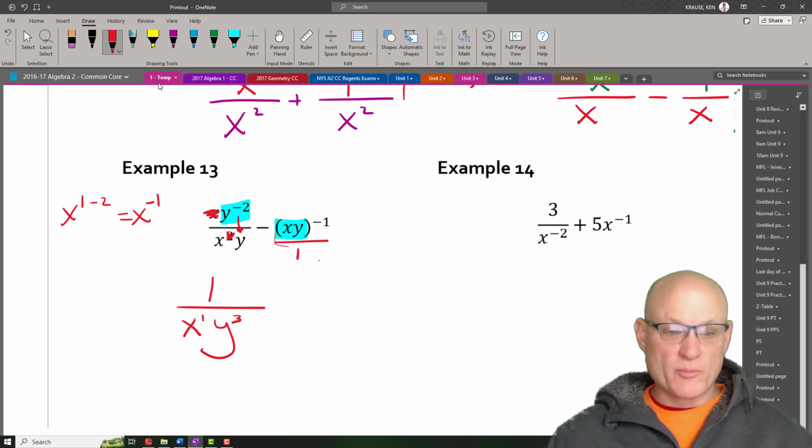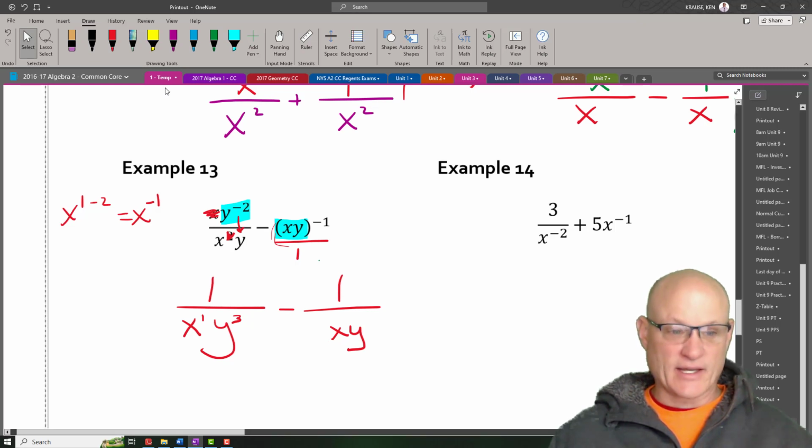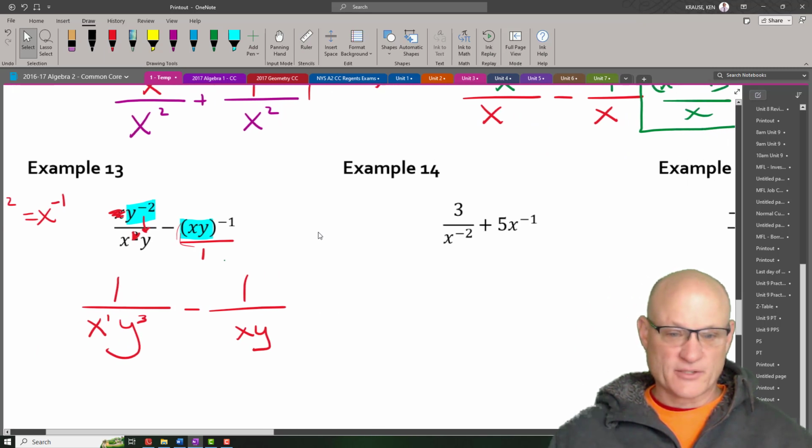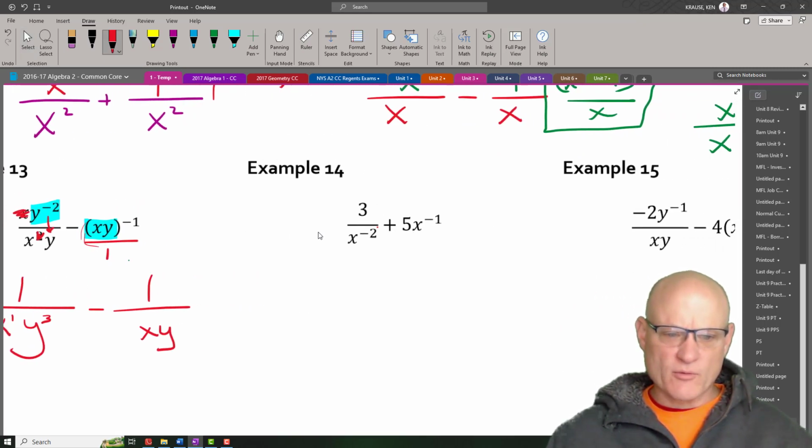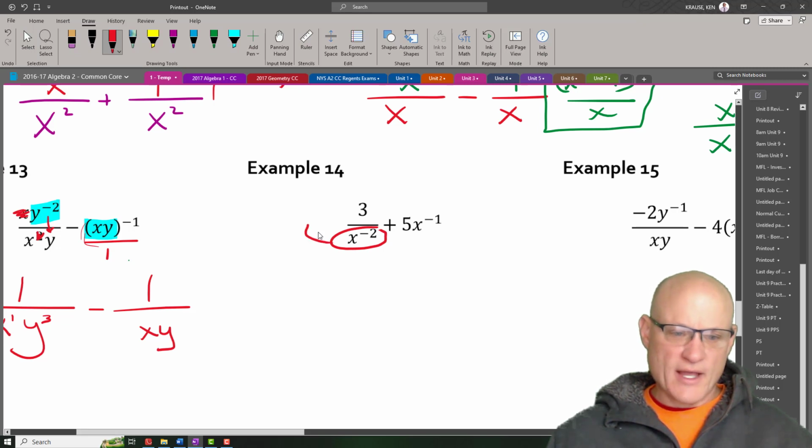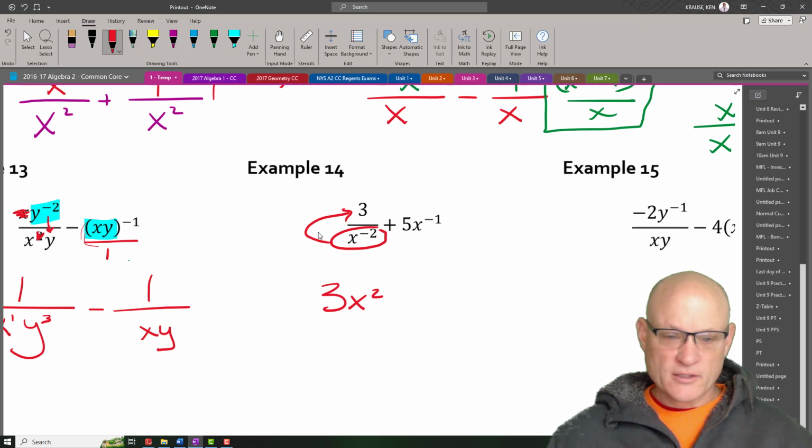Now this is all being raised to the negative exponent, so this is really 1 over xy to the positive 1. But I don't really need the positive 1. I think I'm just going to leave that like that. I'm just going to rewrite these, because other than that, I'm not really worried that you understand that. Now these are raised to the negative 2. So that's coming up here. So I end up with 3x squared. Since the only thing we raise to the negative exponent is this, that's going to come to the denominator, and that's going to be plus 5 over x.